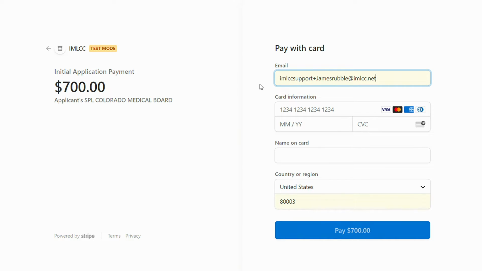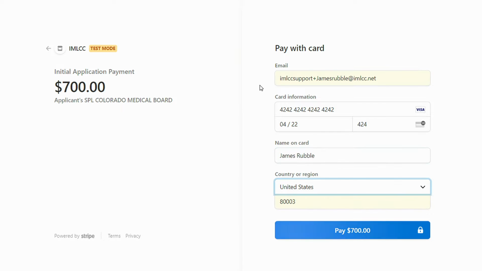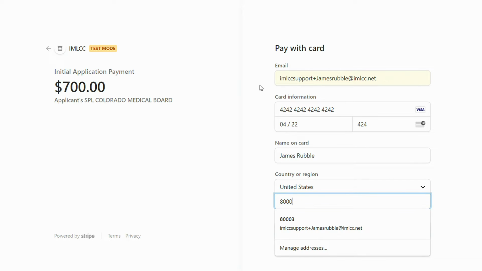At this point, you'll enter your email address. This is where your payment receipt will be sent. Enter your credit card information, and the name on the card, and your zip code.